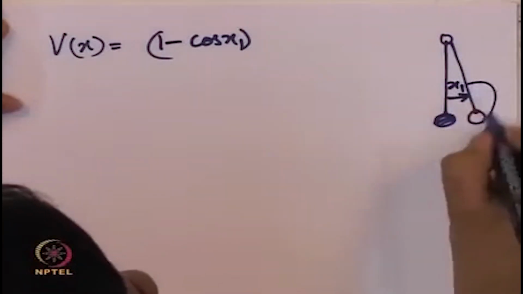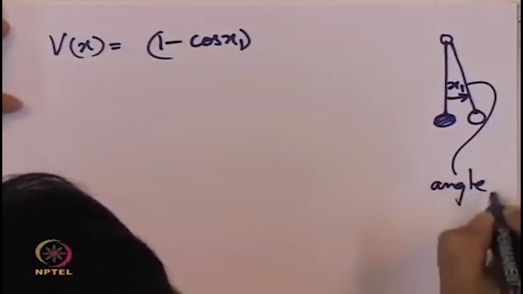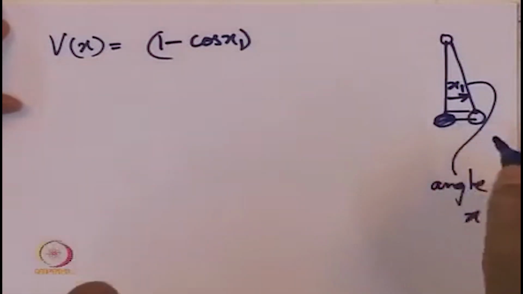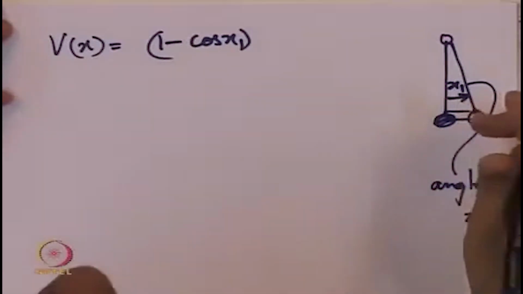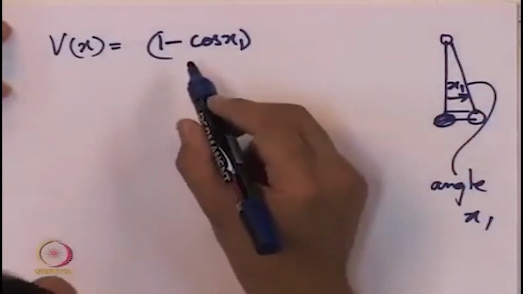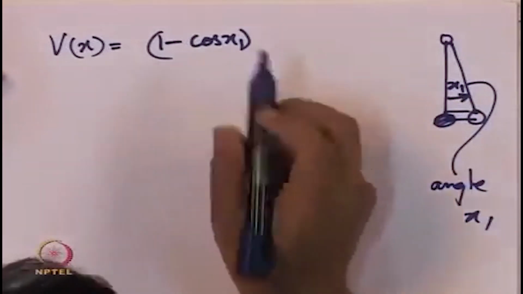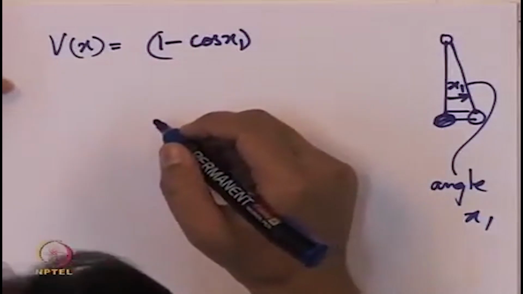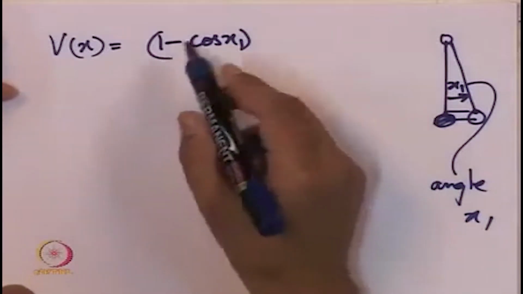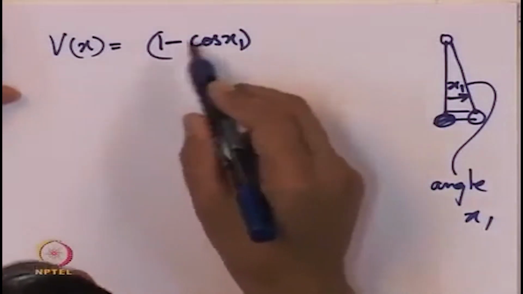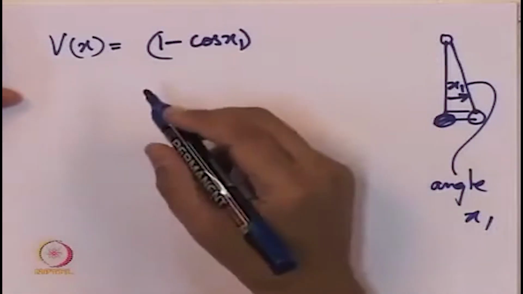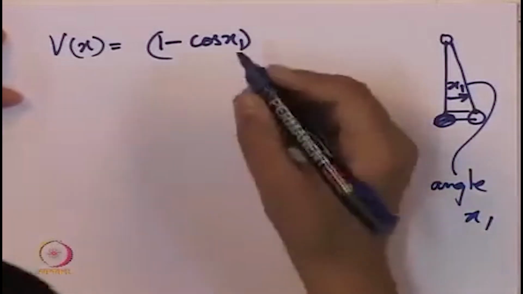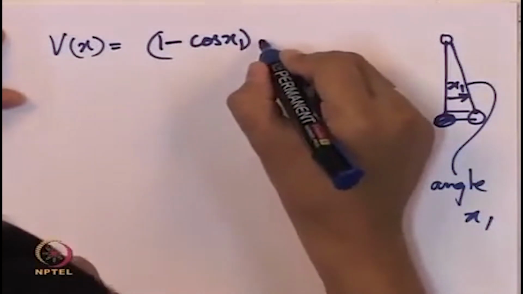Yeah, so this is the angle. How much does it get raised? The amount by which it gets raised is the potential energy accumulated into the system, and that turns out to be 1 minus cos x1, of course multiplied by the mass and the gravitational acceleration g. But we have considered a model where those parameters are not arising. This can be considered as normalization of the equations or as normalization of the mass to 1. This is only the potential energy.